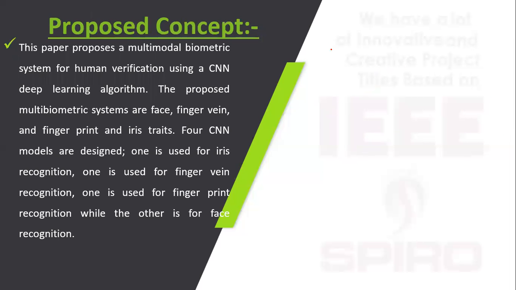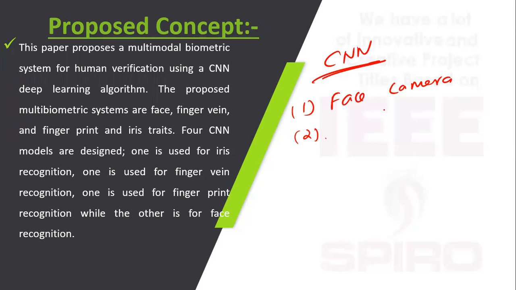In our proposed concept, we use a multi-biometric model with human verification using convolutional neural network. In CNN, first you take a face image with the help of a camera. If the face image is correct and the person is authorized, it automatically goes to the next biometric, finger vein.